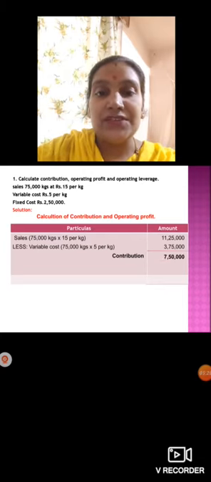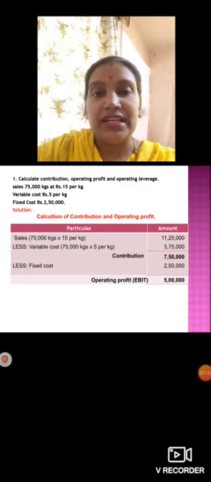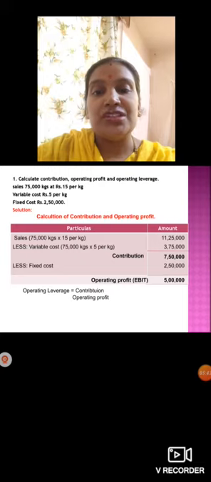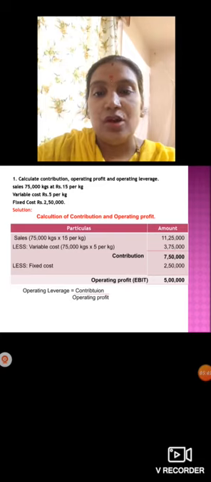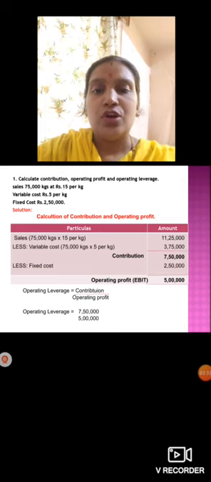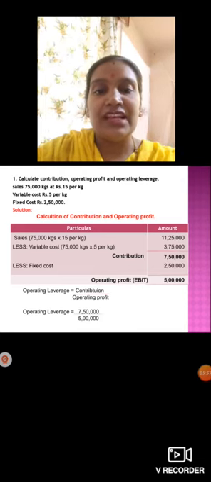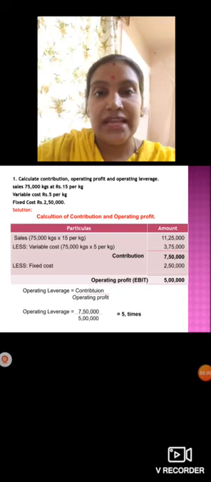In that you have to less fixed cost. How much do we have as fixed cost here? 2,50,000. So how much do we have as operating profit now? EBIT or operating profit, it is 5 lakh. So with the help of this, we have to calculate the operating leverage now. Operating leverage equal to contribution divided by operating profit, right? This is the formula we have. So operating leverage equal to contribution, how much did we get? 7,50,000, and operating profit we have 5 lakh. So operating leverage we have 5 times. Okay, we have to mention it in times.